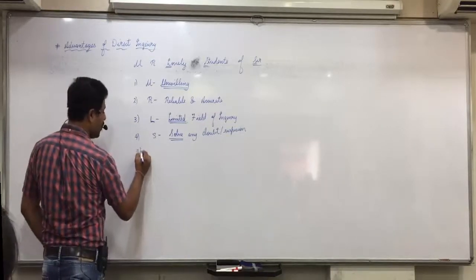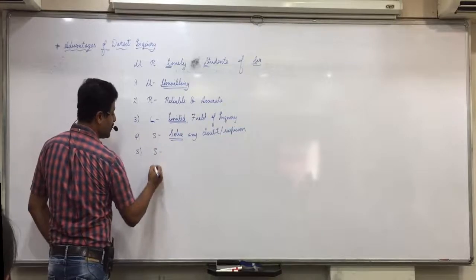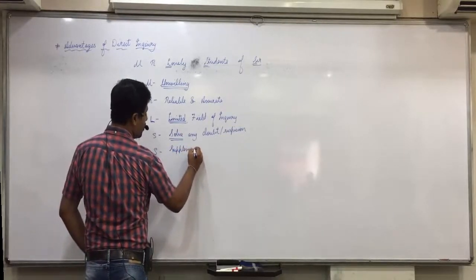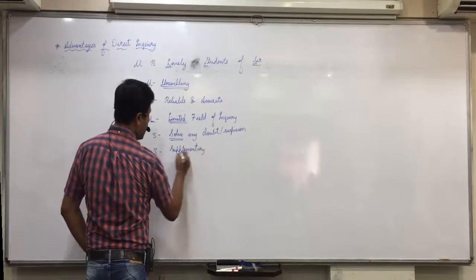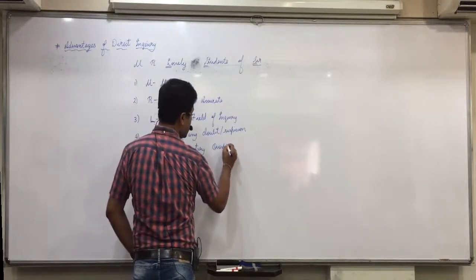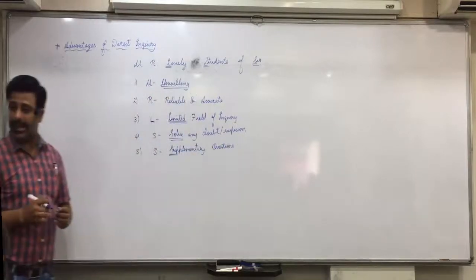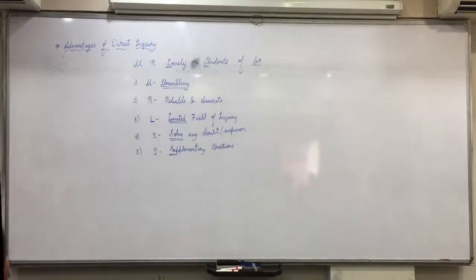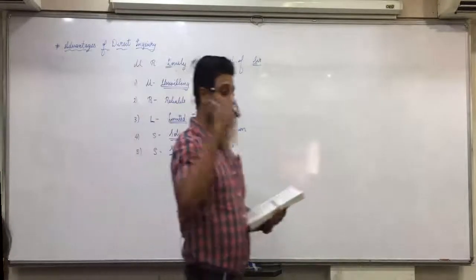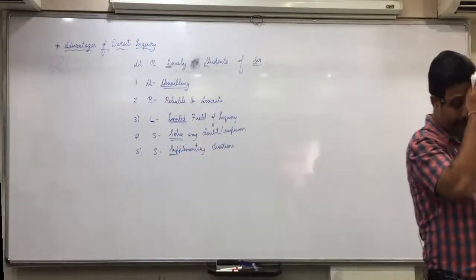And again, for sir, S stands for supplementary questions. You can ask supplementary questions and get the information from the respondents. Is everyone okay with that? So, how will you do the markings? First of all, at the top in advantages, write down this sentence: you are lovely students of sir.